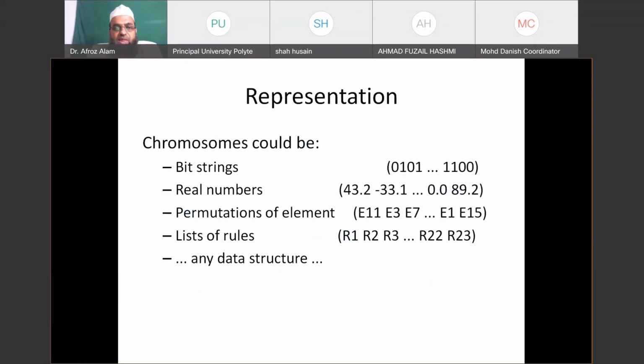Representations. Chromosomes could be a bit stream like 0101 in terms of binary variables, real numbers, permutations of elements, or a list of rules. You may form your own rules, name them R1, R2, R3, rule number 1, rule number 2, rule number 3, like that. Each rule represents a gene, and a set of several genes forms a chromosome or any data structure.